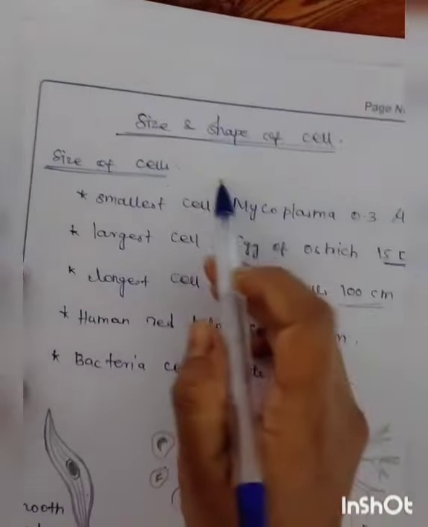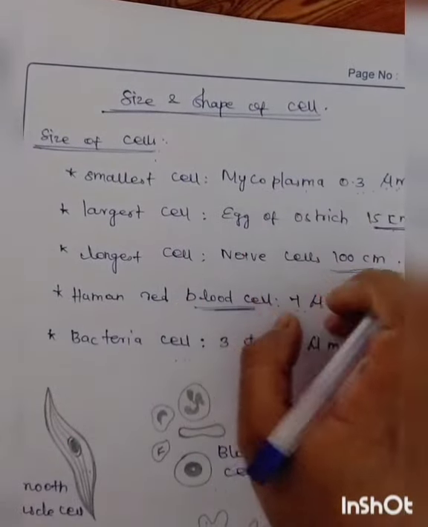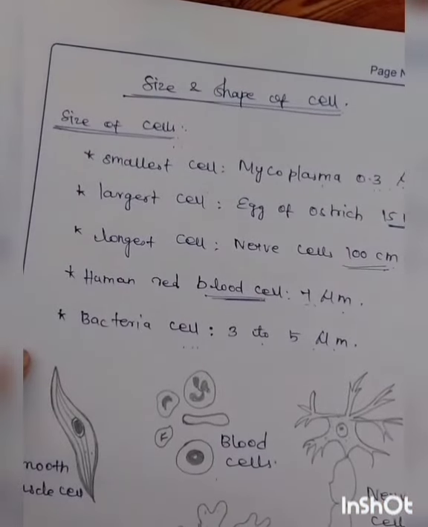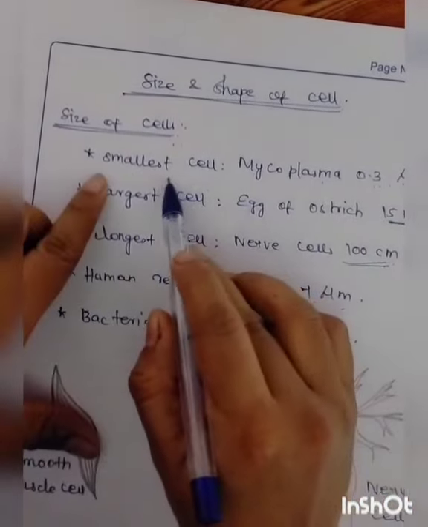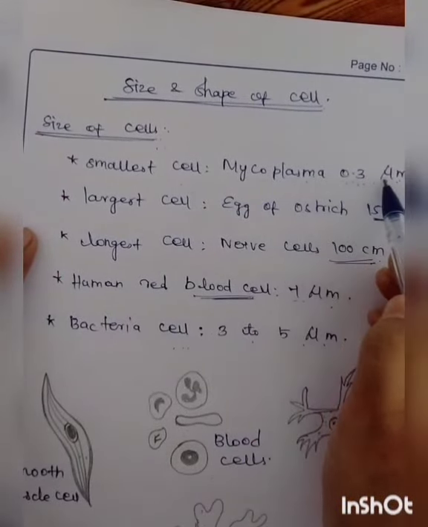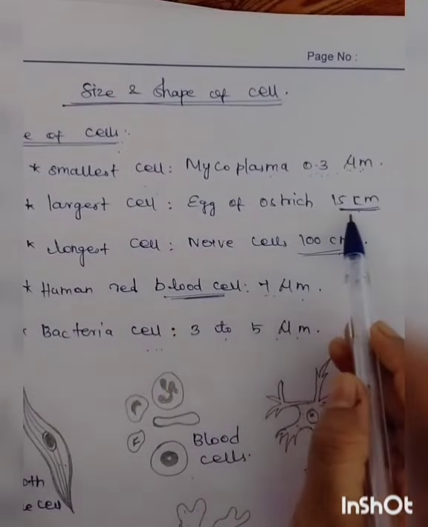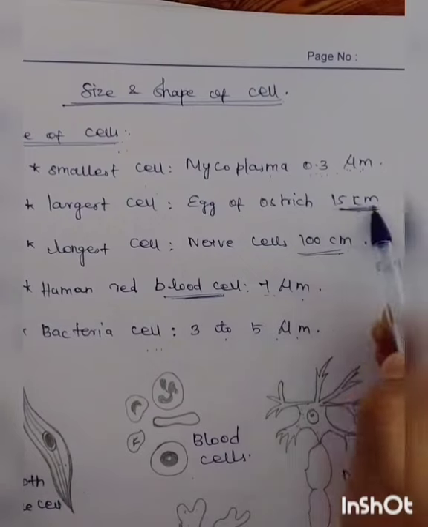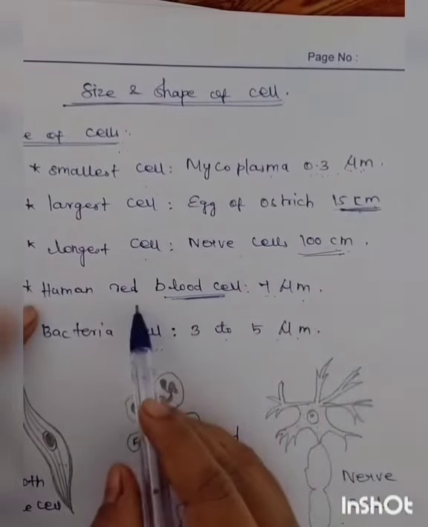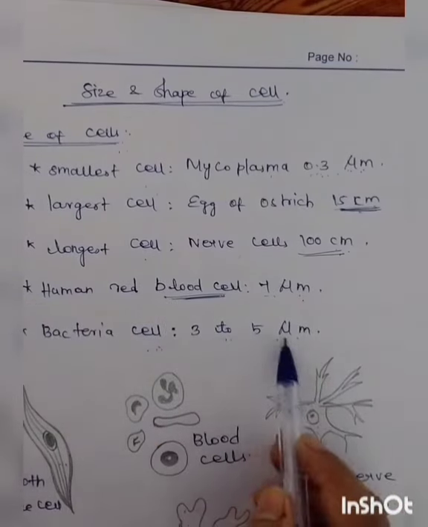Now you can see the size and shape of the cell. Cells are not all the same; there are different sizes of cells in our human body and in living things. What is the smallest cell? The smallest cell is the mycoplasma, 0.3 micrometer. The largest cell is the egg of an ostrich, 50 centimeter. The longest cell is a nerve cell, 100 centimeter. Human red blood cells are 7 micrometer. Bacteria cells are 3 to 5 micrometer.